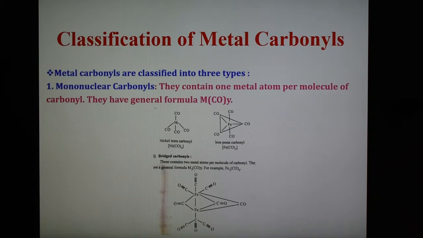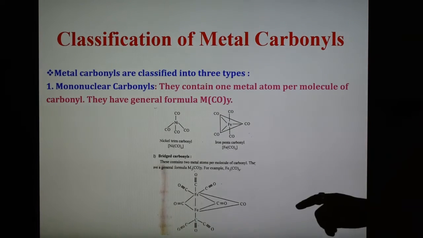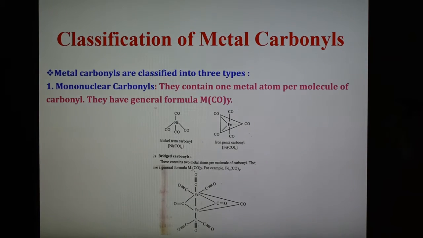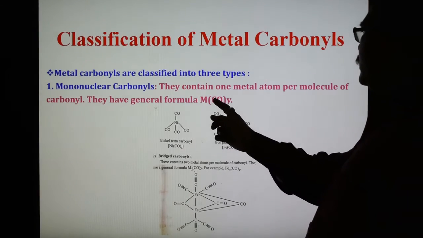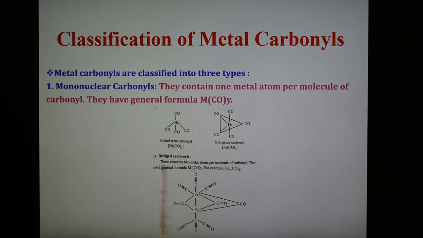First is mononuclear carbonyl, and these carbonyls contain one metal atom. Mono means one. Mononuclear carbonyl contains one metal atom per molecule of the carbonyl, and they have the general formula MCOy. Because it is mononuclear, the metal is one and the number of CO may vary, like 4, 5, 6. So they have the general formula MCOy.